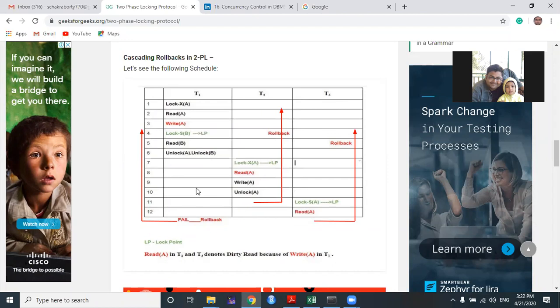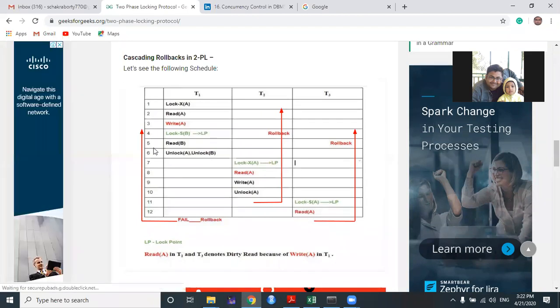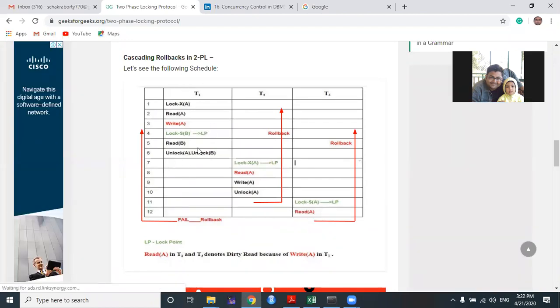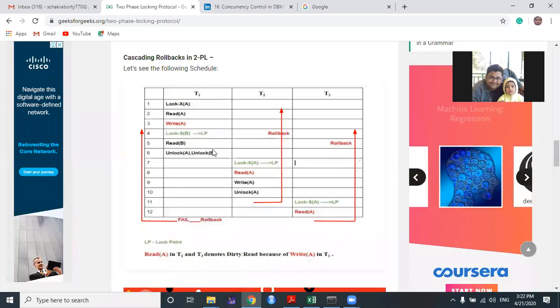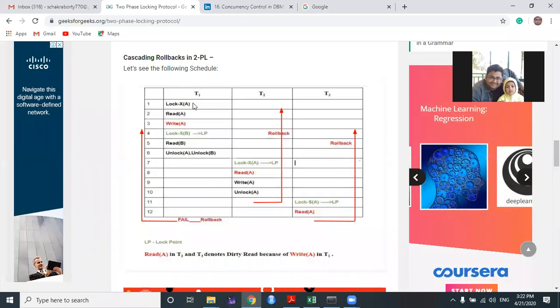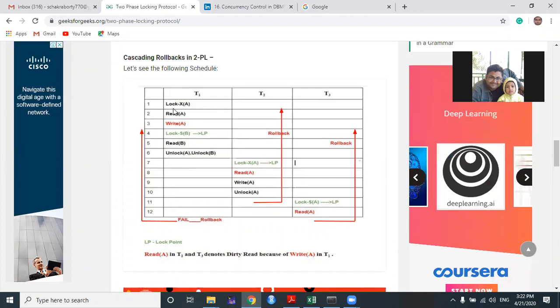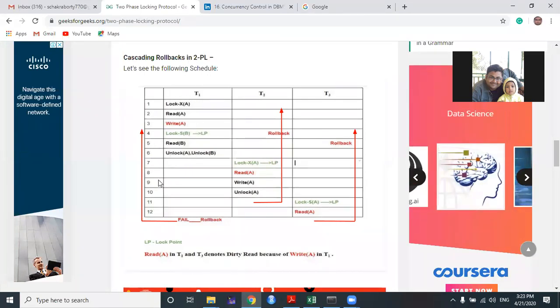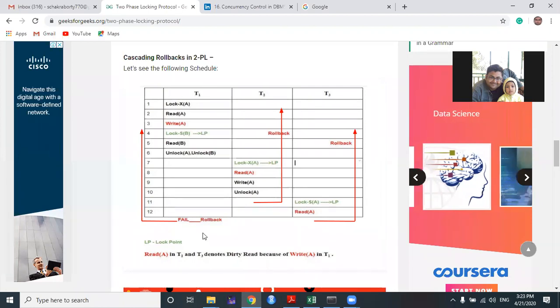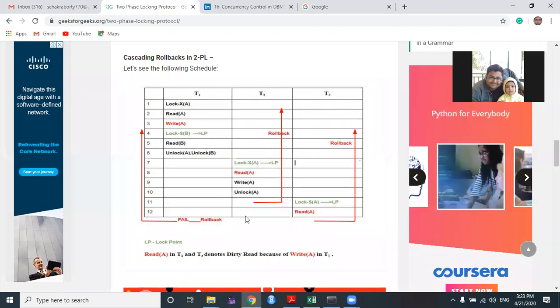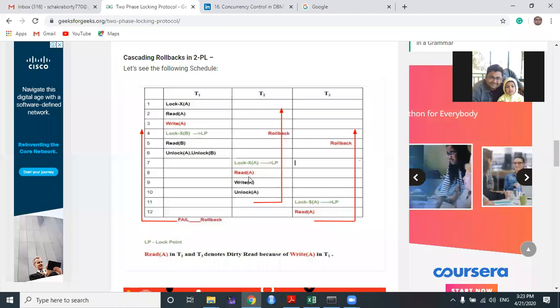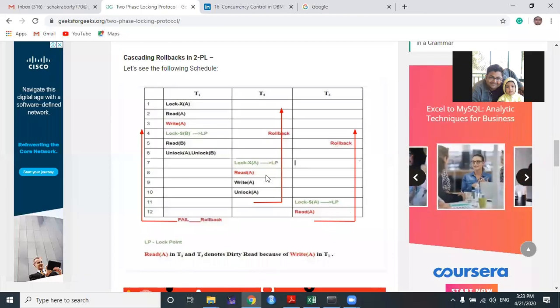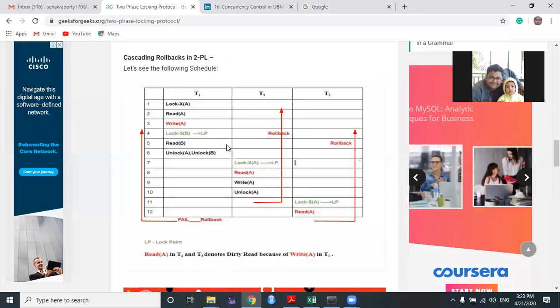Cascading rollback means that if T1 has somehow terminated because of any error, and has failed and rolled back, then T2 is also rolled back along with T1, and T3 is rolled back along with T2, because they are dependent on each other.